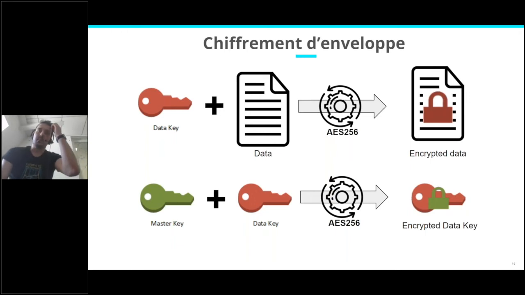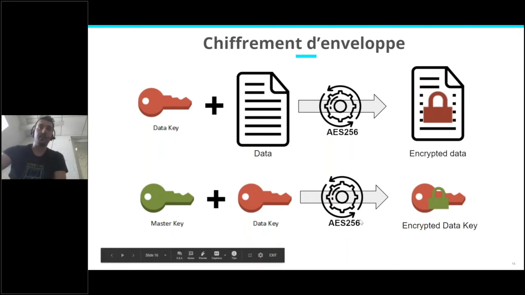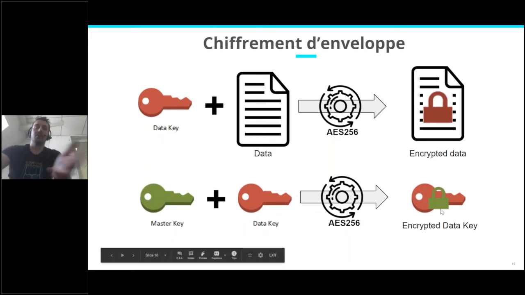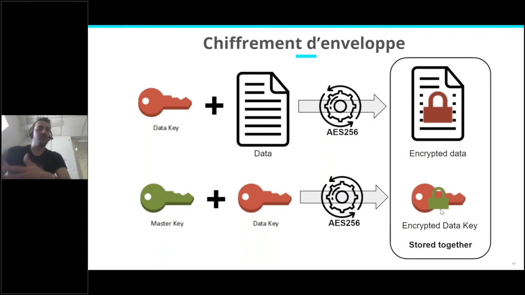As it is AES 256, that means the key is 256 bits. So it's not much, and you can send this information to the HSM. The HSM will encrypt the data key for you, and you will have your encrypted data key. All you need to do now is to store them together, and that's it. You have solved your problem.